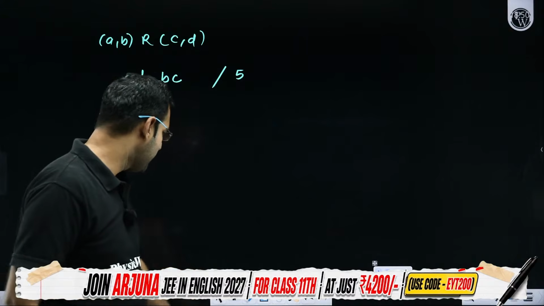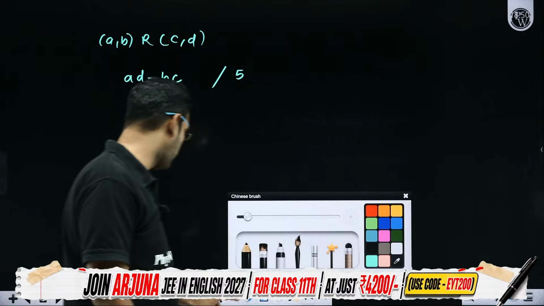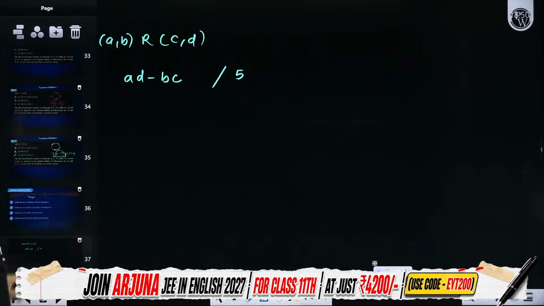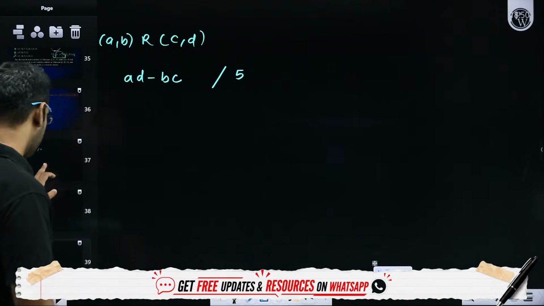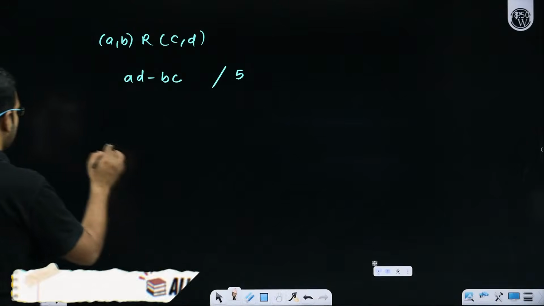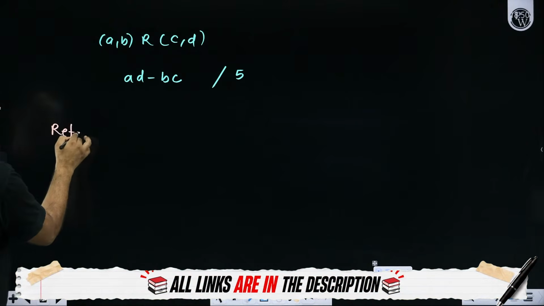Now, how do I check whether it is reflexive, symmetric, and transitive or not? Let's go ahead one by one. First of all, let's check whether it is reflexive or not. So reflexive would mean what?